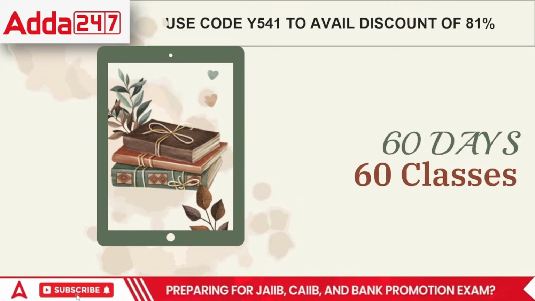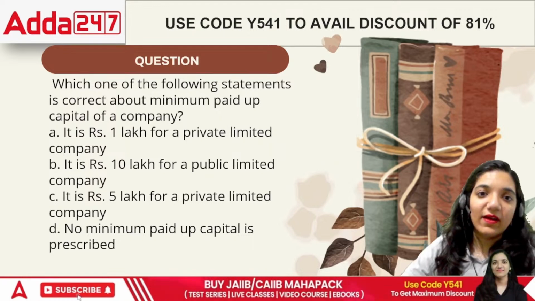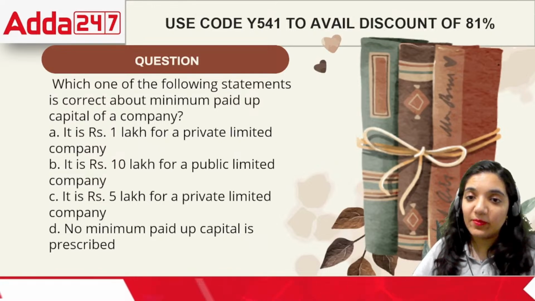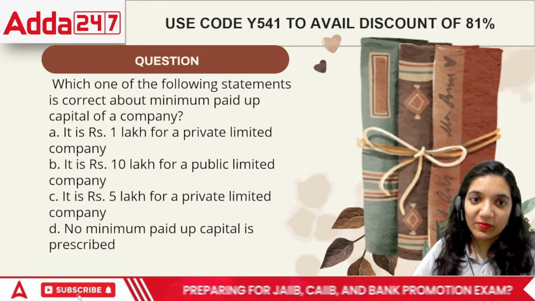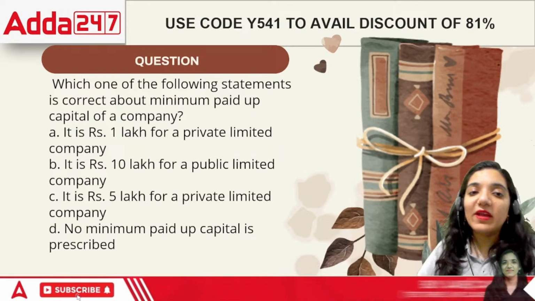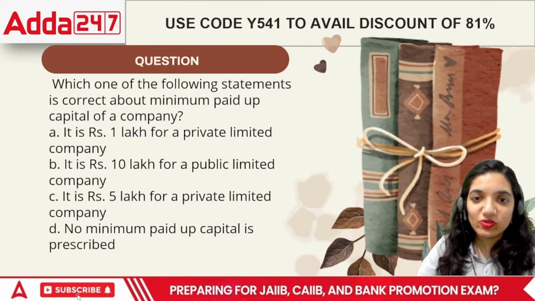Okay, the first question says which one of the following statements is correct about minimum paid up capital of a company. If I talk about the minimum paid up capital, it is 1 lakh for a private company, it's 10 lakh for a public company, it is 5 lakh for a private company, or no paid up capital has been prescribed. Among the following, which one is true?